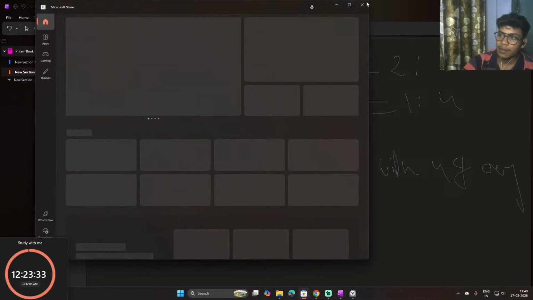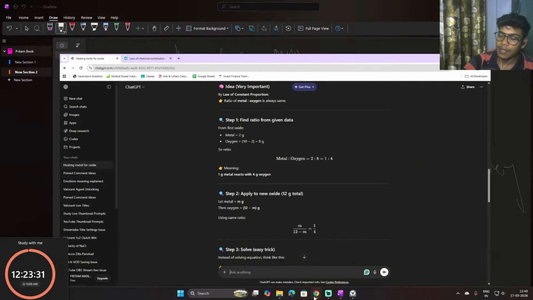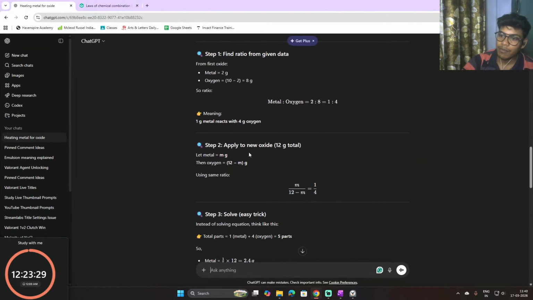So it's saying that. Now step 2: apply to new oxide, 12 gram total.